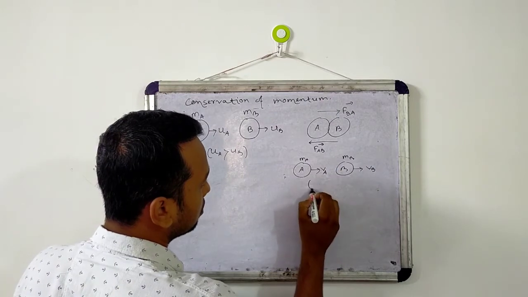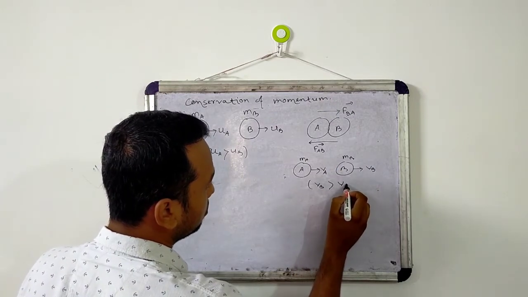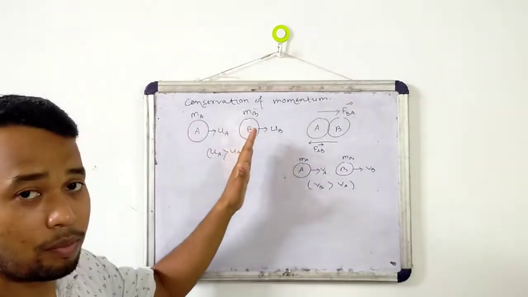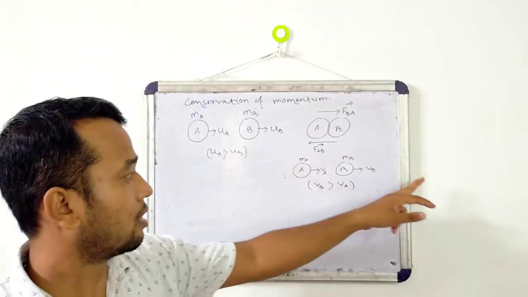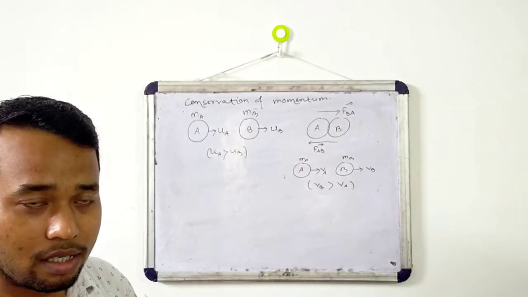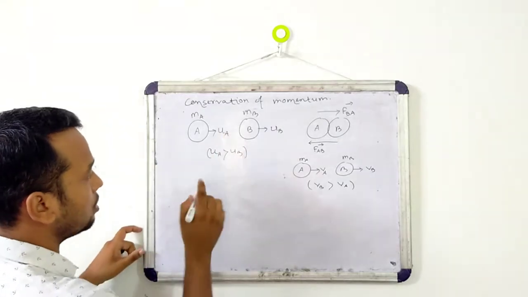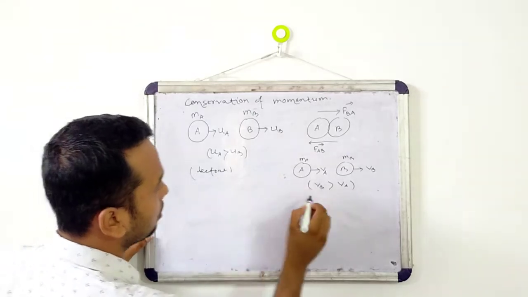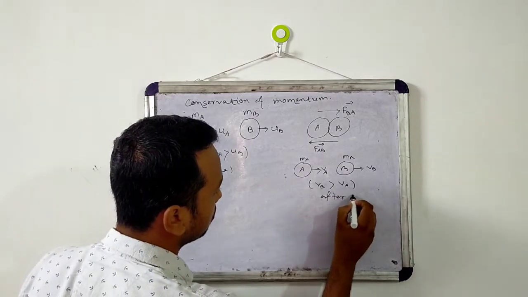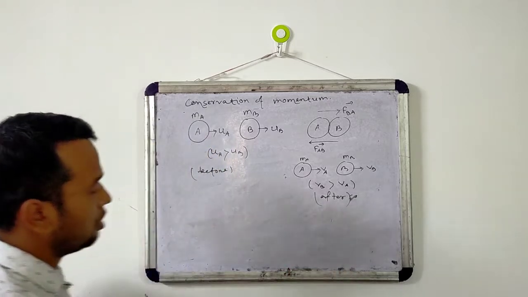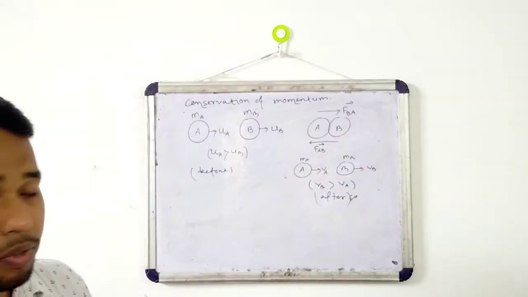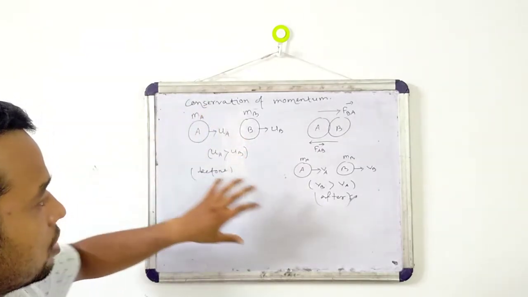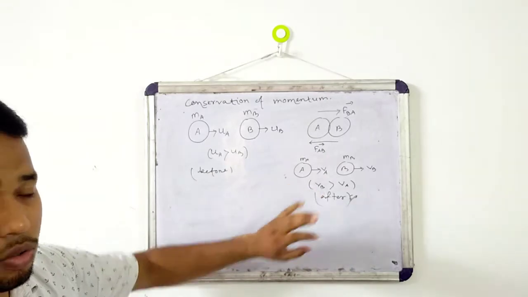In this case vB will be greater than vA, because A collides with B, so the velocity of B will increase and the velocity of A will decrease. This is before collision, and this is after collision. Now from here we have to prove that the total momentum before collision is equal to the total momentum after collision. We need to prove that.